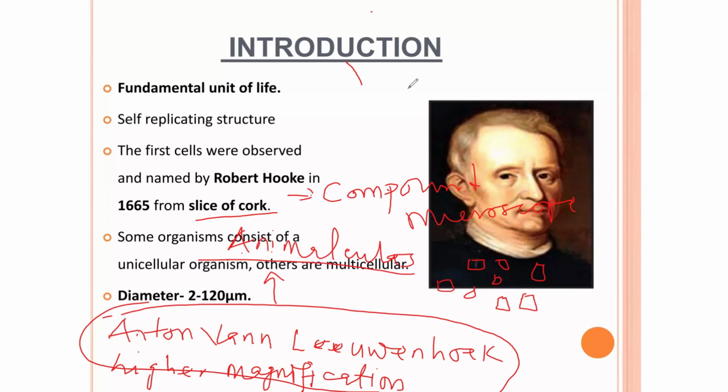And then after Anthony van Leeuwenhoek, another scientist called Robert Brown, in the year 1883, was also able to demonstrate more insights, to highlight the inside structure of the cell.